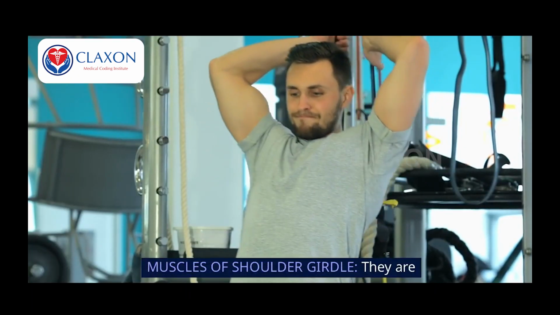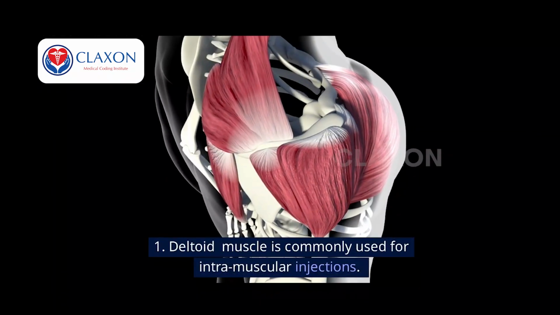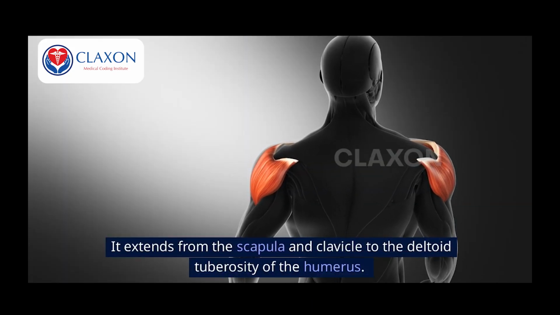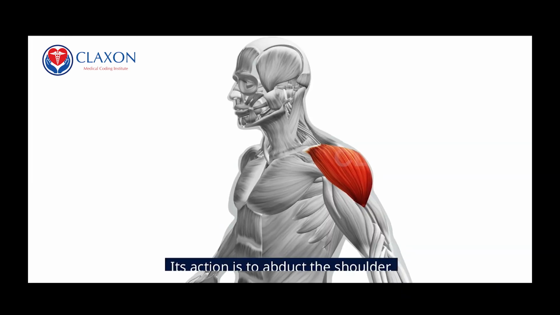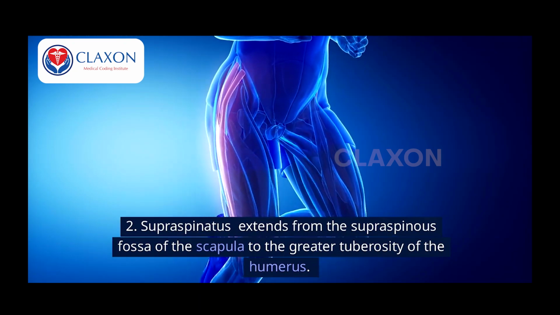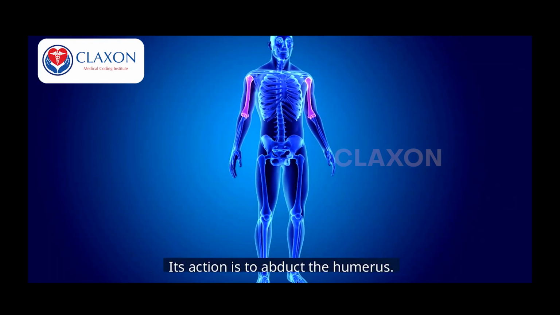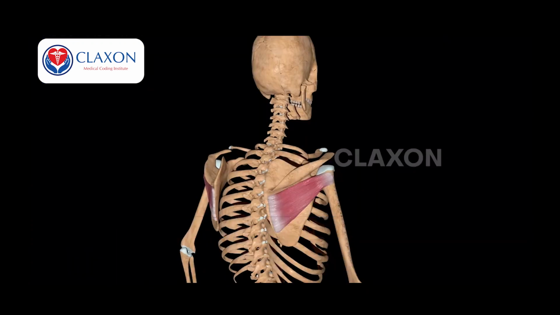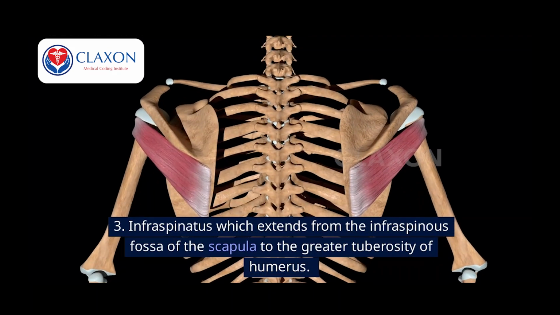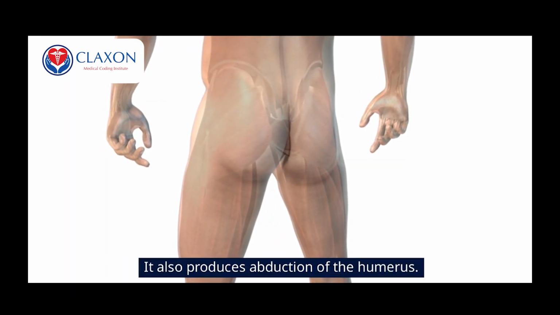Muscles of shoulder girdle. They are 1. Deltoid muscle, commonly used for intramuscular injections. It extends from the scapula and clavicle to the deltoid tuberosity of the humerus. Its action is to abduct the shoulder. 2. Supraspinatus extends from the supraspinous fossa of the scapula to the greater tuberosity of the humerus. Its action is to abduct the humerus. 3. Infraspinatus, which extends from the infraspinous fossa of the scapula to the greater tuberosity of humerus. It also produces abduction of the humerus.